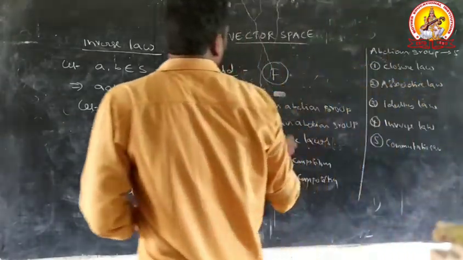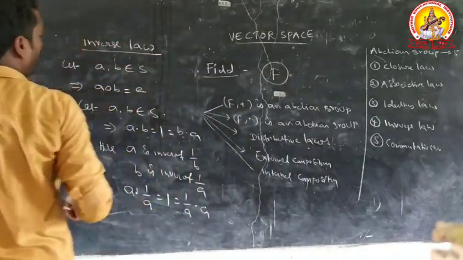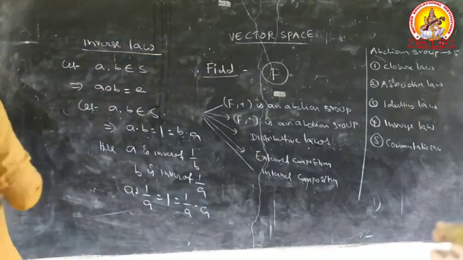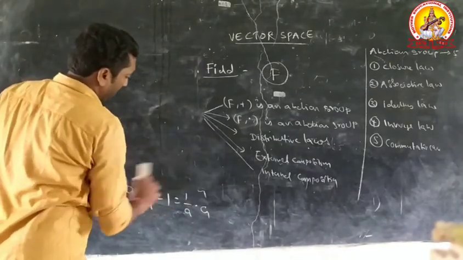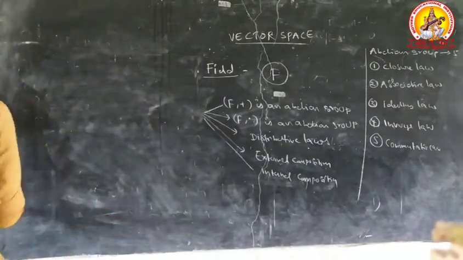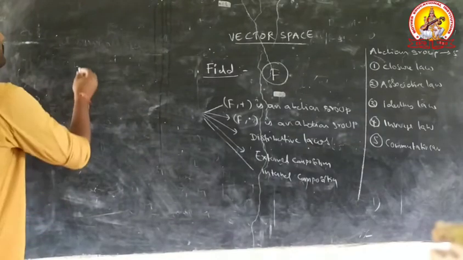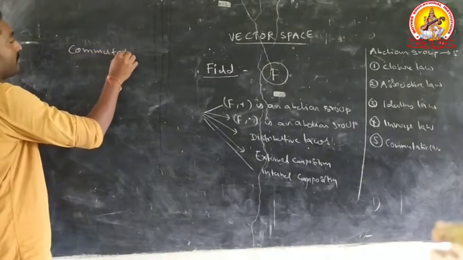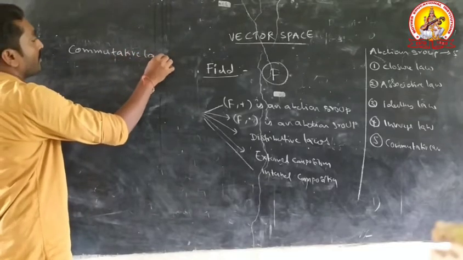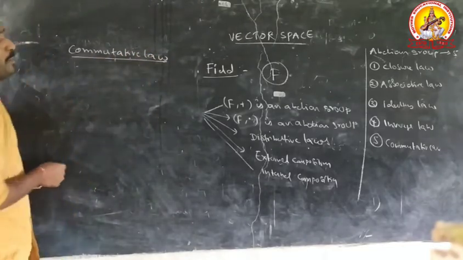Next law, commutative law. What is the meaning of commutative law?